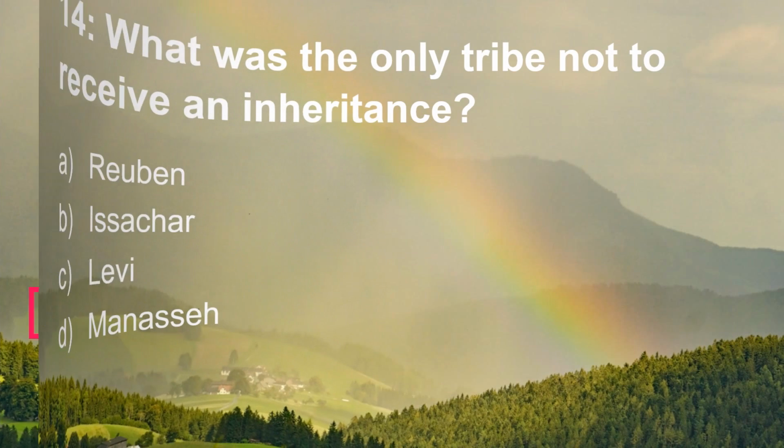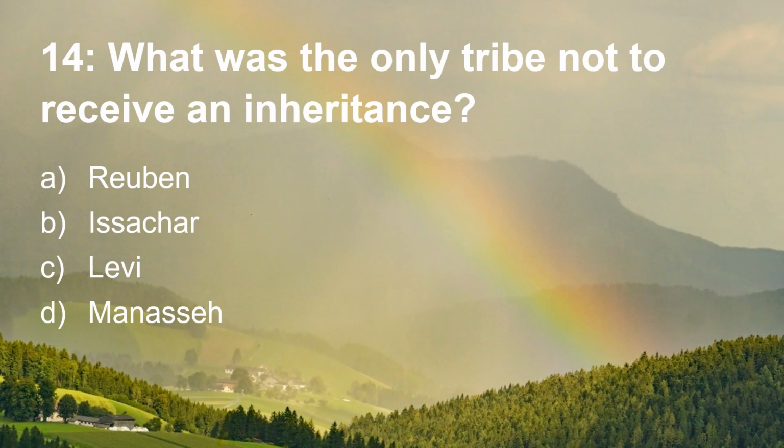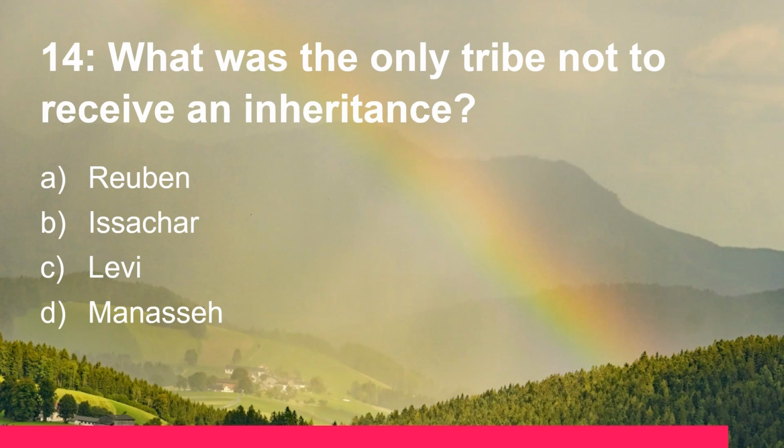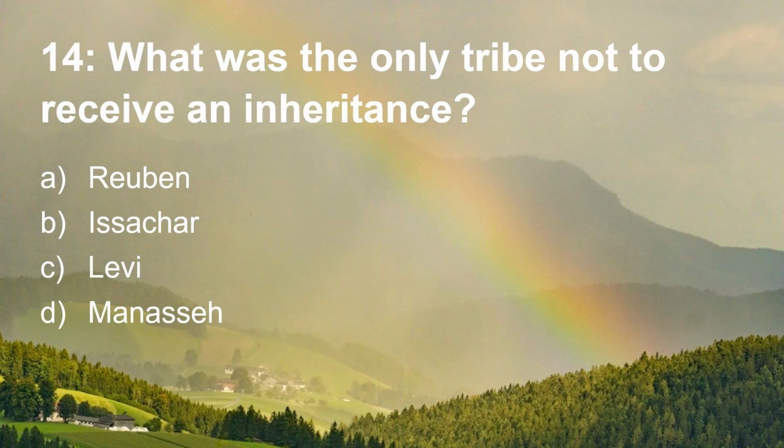Question 14. What was the only tribe not to receive an inheritance? Was it Reuben, Issachar, Levi, or Manasseh? And that was Levi in chapter 13.